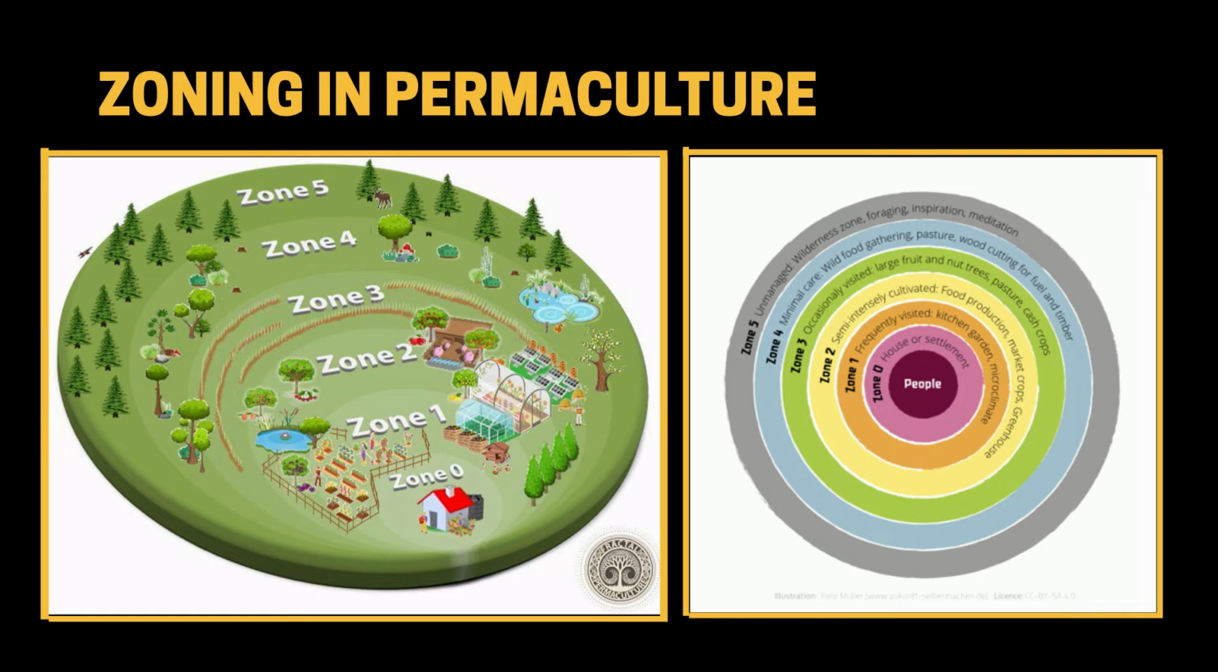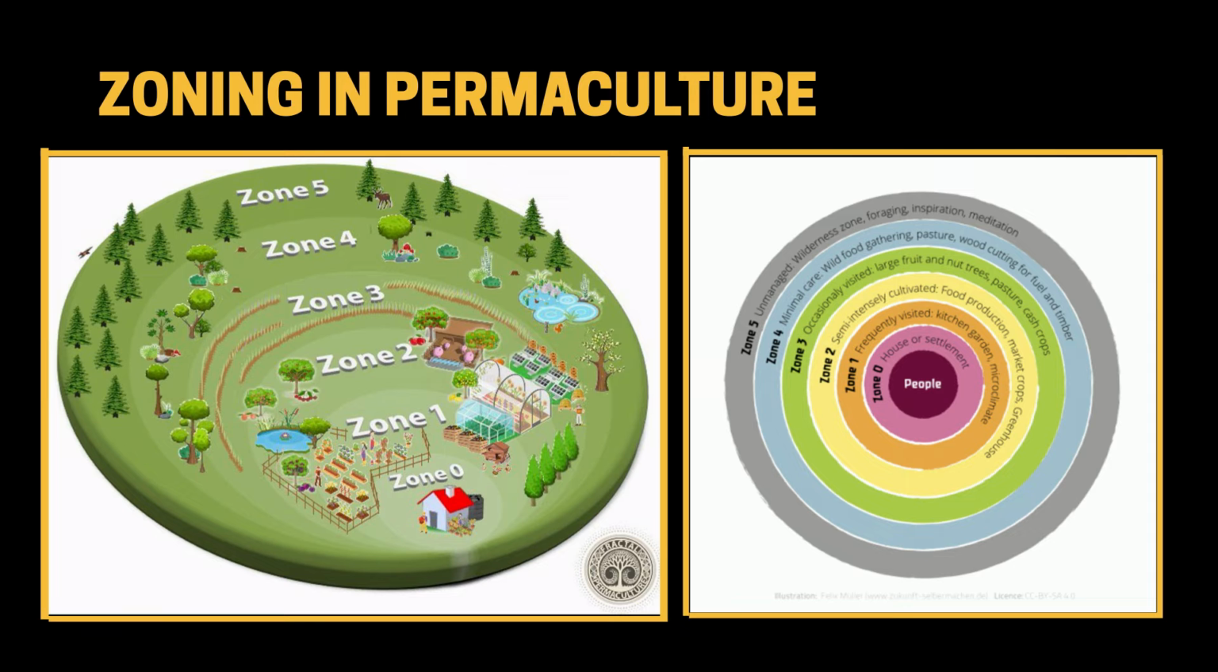Zone 2. This area is used for perennial plants that require less frequent maintenance, such as occasional weed control or pruning, including currant bushes and orchards, pumpkins, and sweet potato. This would also be a good place for beehives, larger-scale composting bins, and so on.